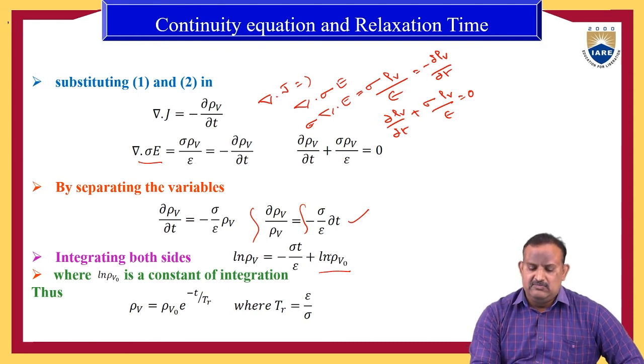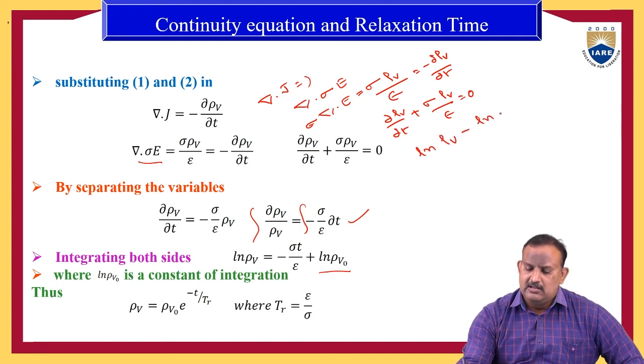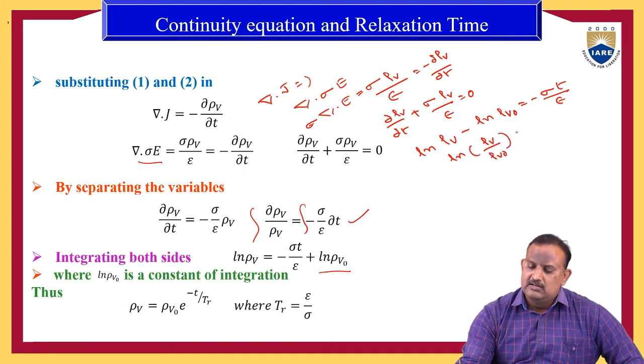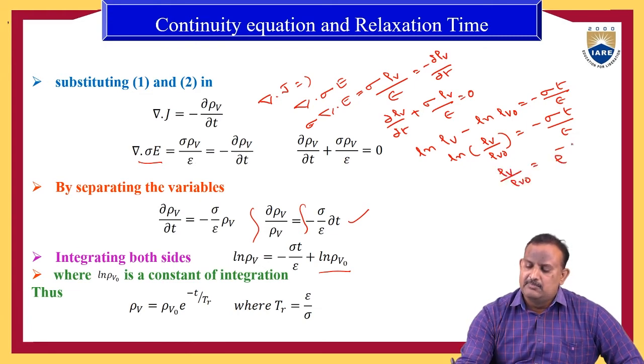So we can rearrange that equation as log ρv minus log ρv0 is equal to minus sigma t by epsilon, or we can express it as log of ρv by ρv0 is equal to minus sigma t by epsilon. Taking the exponential, ρv by ρv0 is equal to e power minus sigma t by epsilon, or you can write ρv is equal to ρv0 into e power minus sigma t by epsilon. So this is the expression.